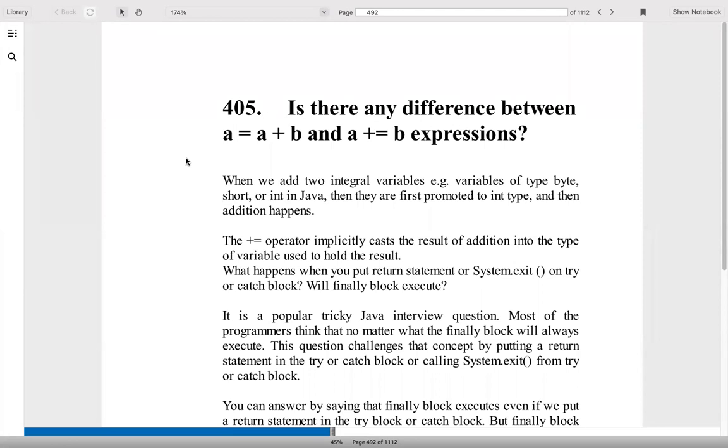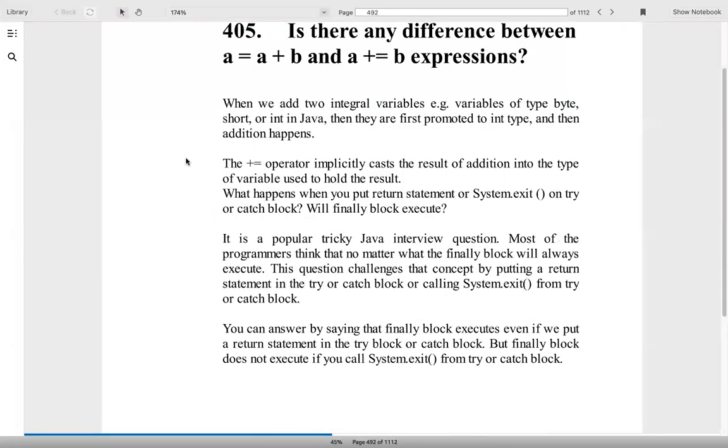So basically, is there any difference between a = a + b and a += b? Yeah, there is a difference. What is the difference? If we are adding two integer variables of type byte, short, int, we'll first convert them into int and then add. But the += operator will implicitly cast the result of the addition to the variable we are going to store it in.